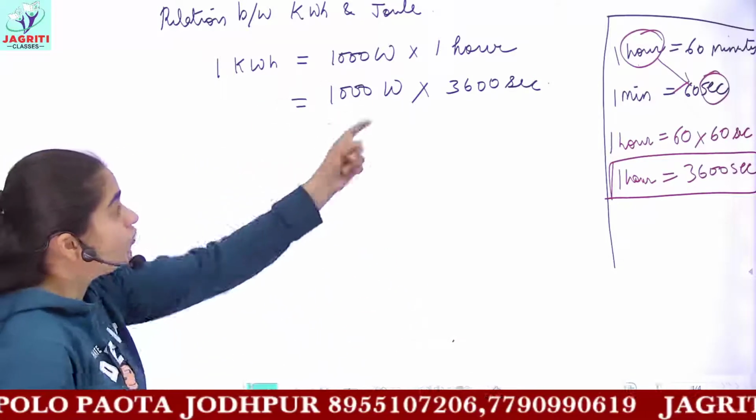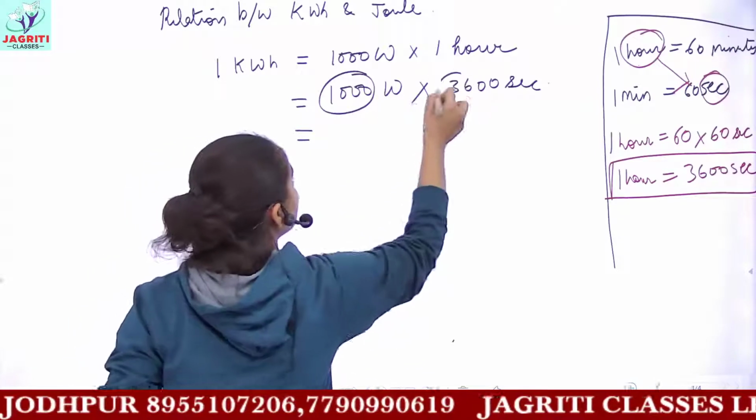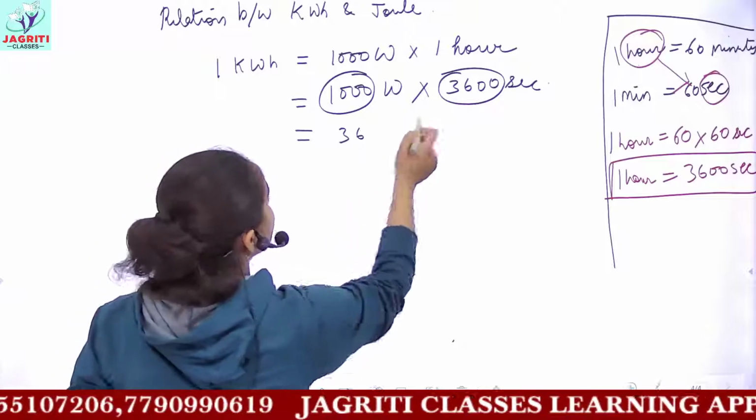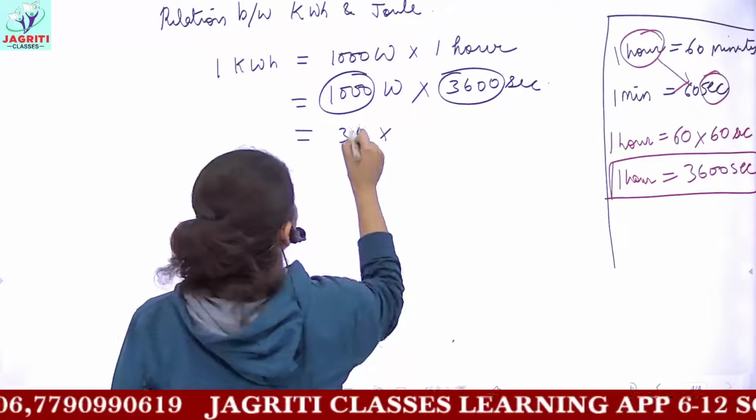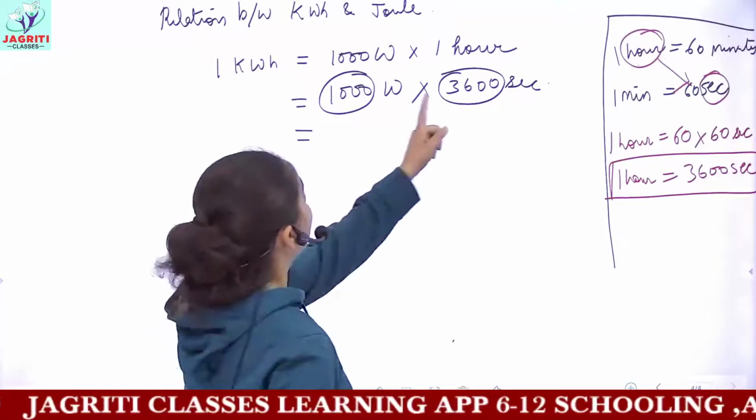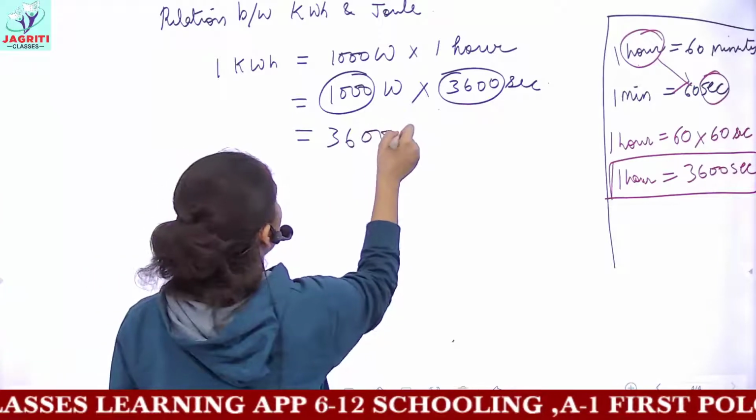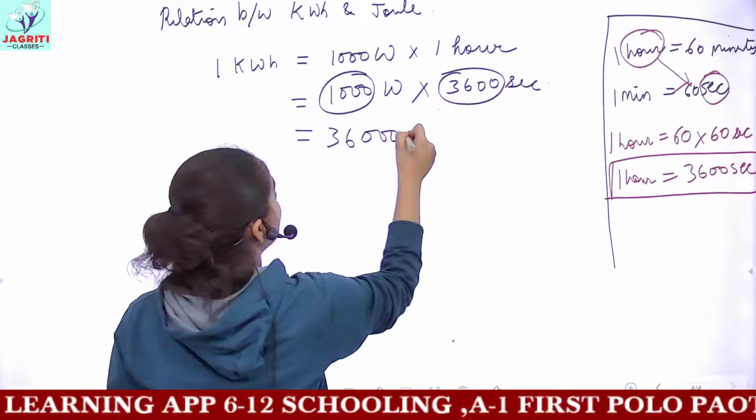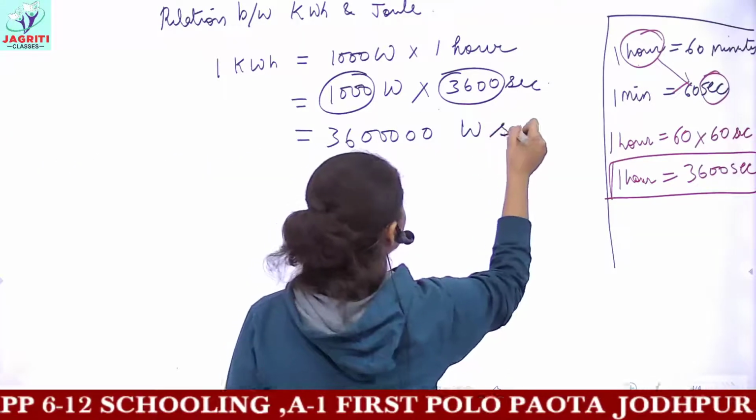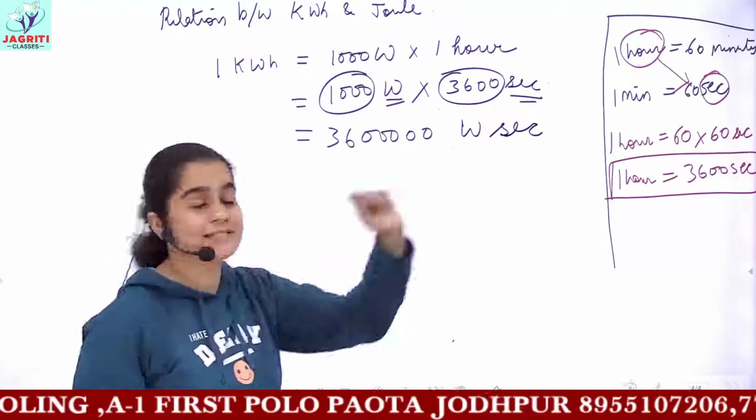And you know watt into second. Now what we are getting, if I multiply these numerical quantities, then I would be getting 36, and then how many? Okay, after solving this, I'll tell you the complete solution. When you multiply 3600 with 1000, you get 36, and how many zeros? 3 here, 2 here. So we get 5 zeros here, and this is watt second. Watt and second are also getting multiplied, so the final unit comes watt second.